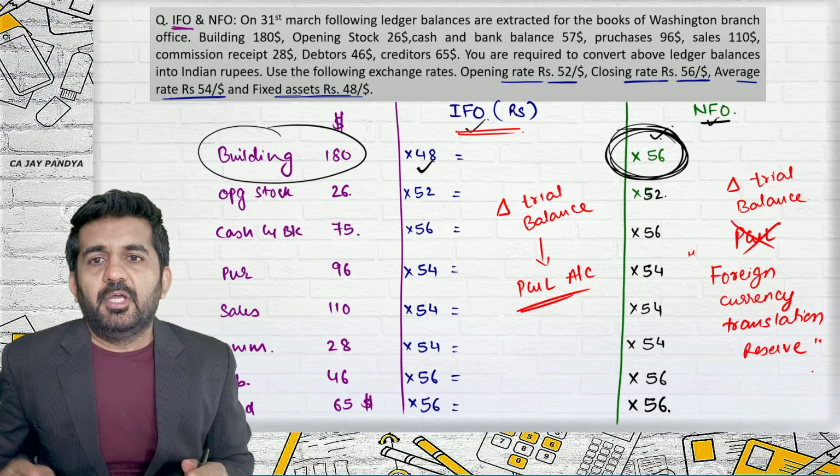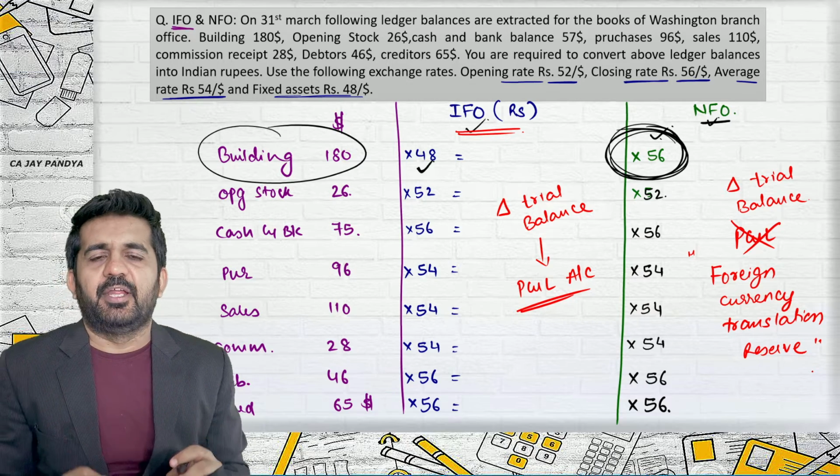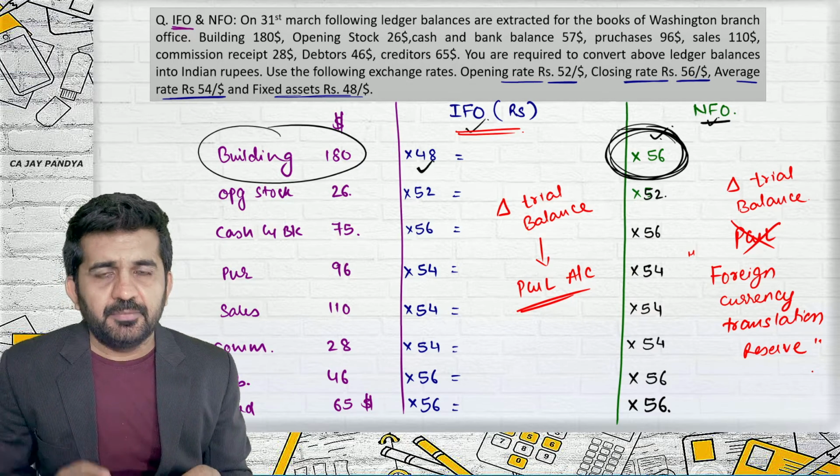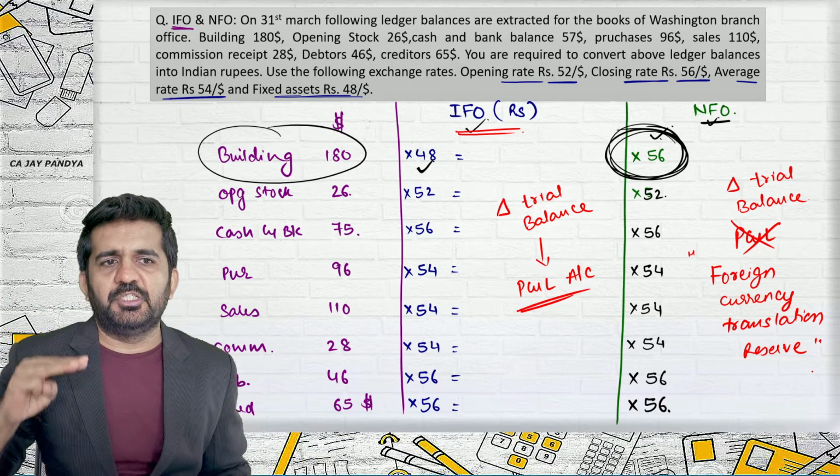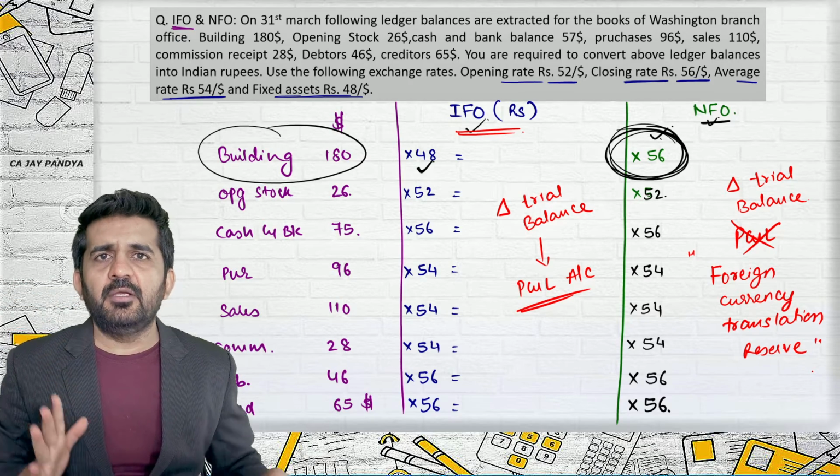This is what we have done in part 1 of the lecture: normal foreign transaction, integral foreign operations, and non-integral foreign operations. What we'll be learning next is forward contracts.